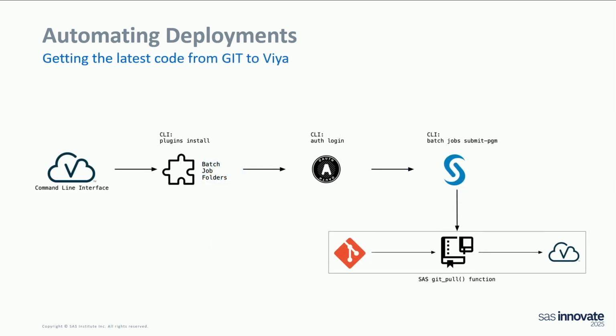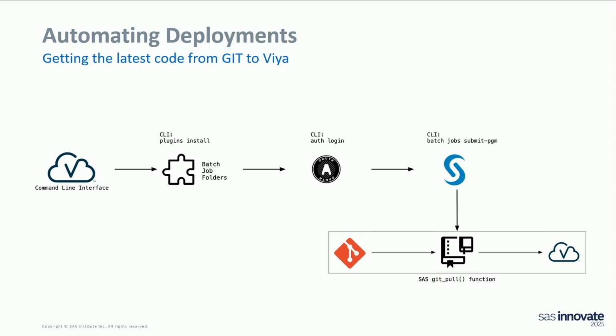So the first thing we wanted to do was update the SAS code in our test environment. For that, we're using the command line interface. What we do is we always download the latest versions of the plugins that we're going to use. This is a choice. You could also create a container with the plugins in the container, but then every time you need to update the plugins because you update SAS Viya, you also need to update the container. So that's a choice you can make.